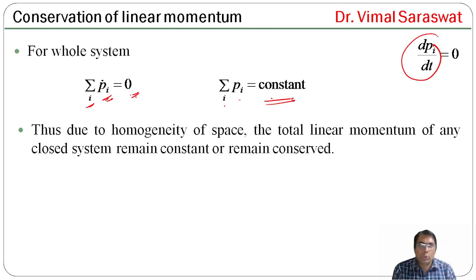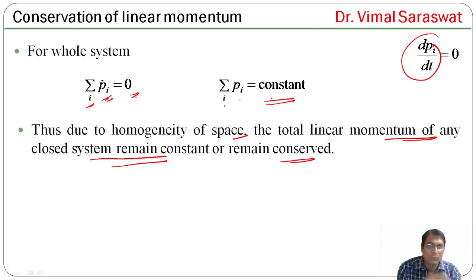Thus, due to homogeneity of space, the total linear momentum of any closed system remains constant or conserved, and it is the law of conservation of linear momentum. It means the law of conservation of linear momentum is related to the homogeneity of space. What is the law of conservation of linear momentum? In the absence of external force, the total linear momentum of the system remains constant or conserved.